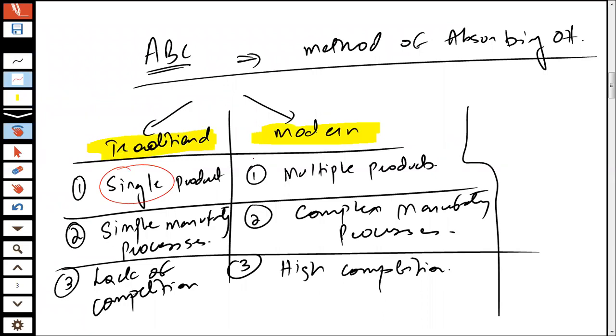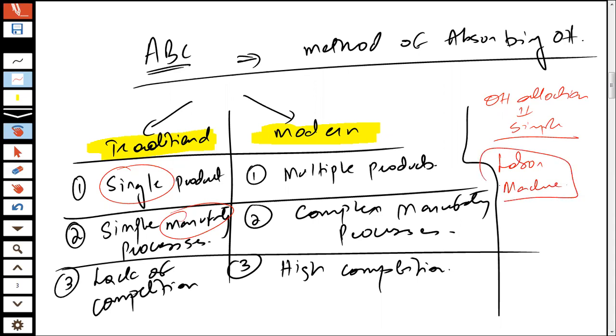There weren't multiple products, only a single product. So when you have a single product, the overhead allocation is simple. Similarly, the production processes were very simple, like they could either be labor intensive or machine intensive.